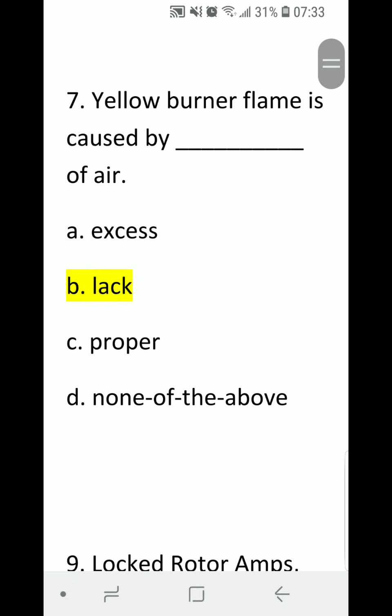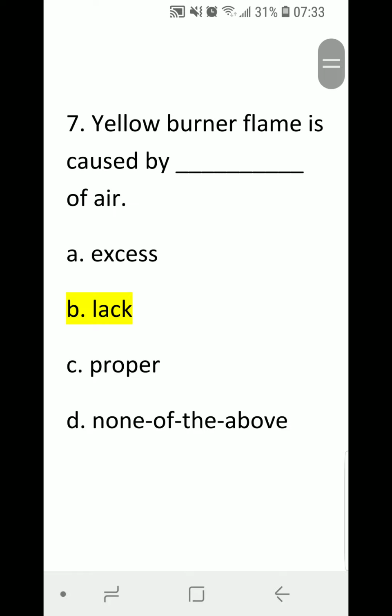Number 7. A yellow burner flame is caused by blank of air. A excess, B lack, C proper, or D none of the above. Correct answer is B lack of air.